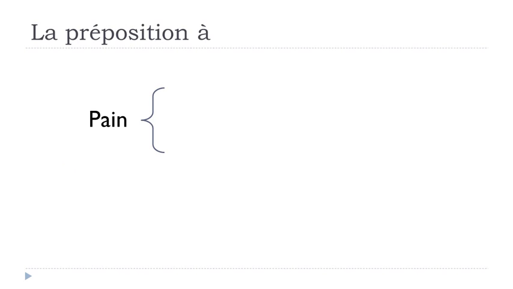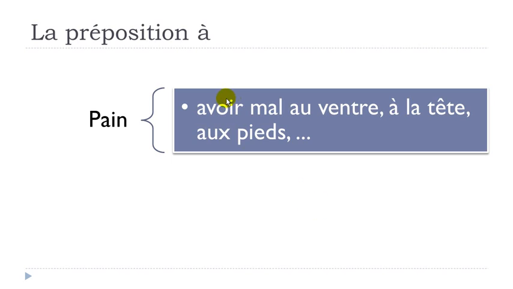The pain. Normally we've got this expression when you want to say that you've got an ache, something somewhere in your body: avoir mal and then à, and then you will combine it with the article. Ventre would be stomach, so stomach ache would be avoir mal au ventre.